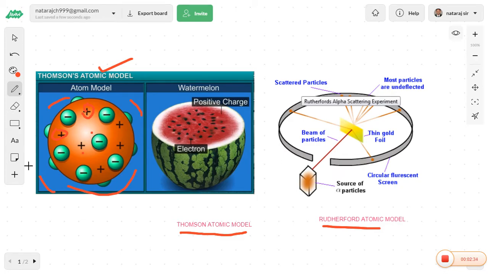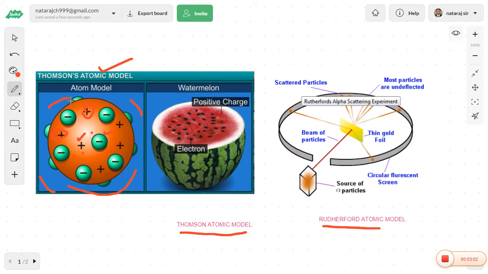This kind of model is called the J.J. Thomson atomic model. This theory satisfactorily explains the electrical neutrality of the atom, because you are observing here the presence of the positive charge and the presence of the negative charge. So there is always an attraction between the positive and negative charges. So this satisfactorily explained the electrical neutrality of the atom.